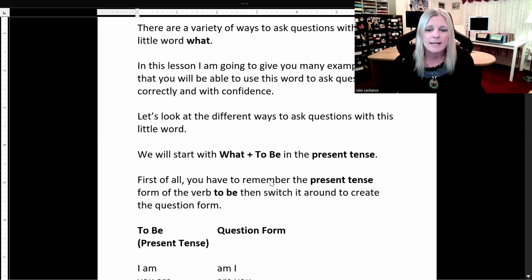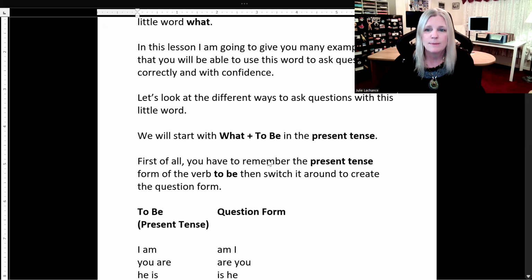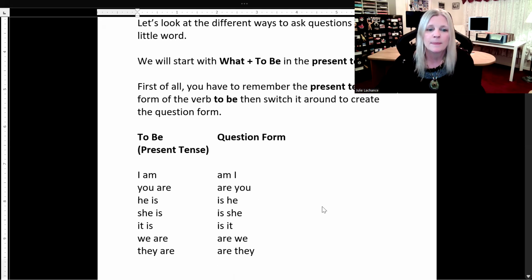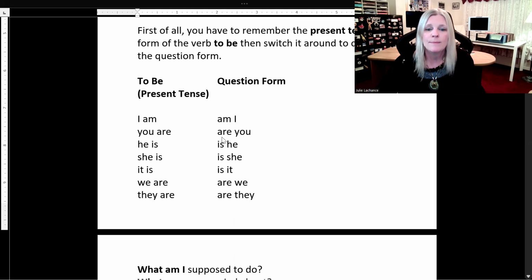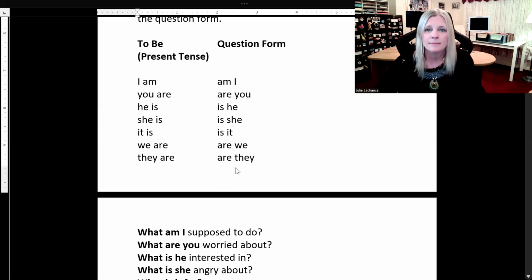We will start with what plus to be in the present tense. First of all, you have to remember the present tense form of the verb to be, then switch it around to create the question form. So you already know to be in the present tense is I am, and the question form is am I. You are, question form, are you. He is, is he. She is, is she. It is, is it. We are, are we. They are, are they. Easy enough.